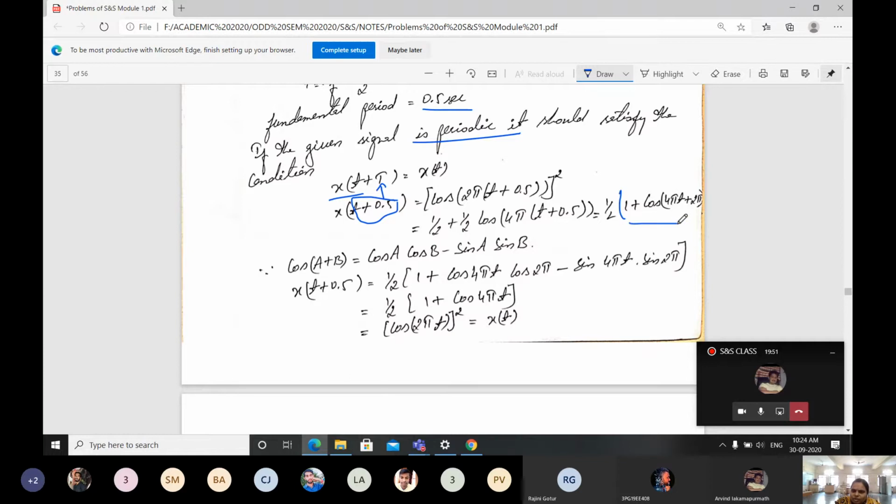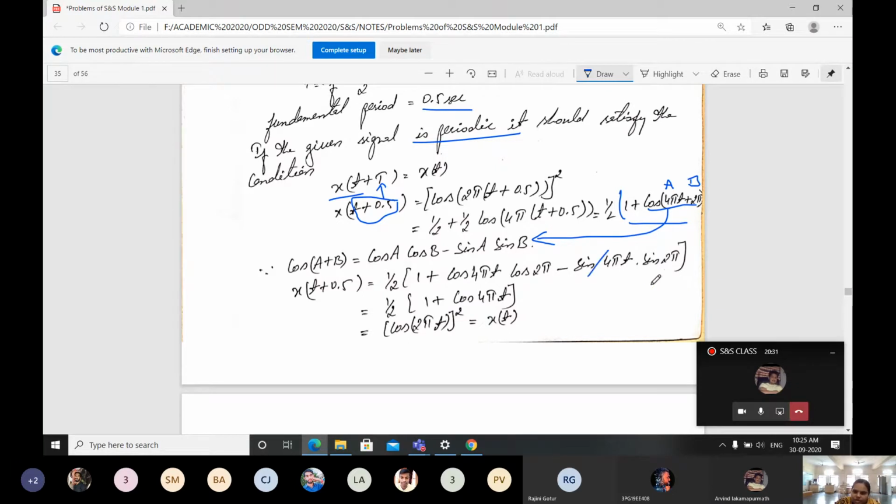Then I'm going to use the formula cos(a plus b), which is nothing but cos a cos b minus sin a sin b. For this I am substituting into the equation, the basic formula. So what I'll be getting here is 1 by 2 times 1 plus, keeping it as it is, cos a where a is 4 pi t and b is 2 pi. In this equation, cos 4 pi t cos 2 pi, that is cos a cos b, minus sin a, which is sin 4 pi t, times sin b, which is sin 2 pi, since b is 2 pi.